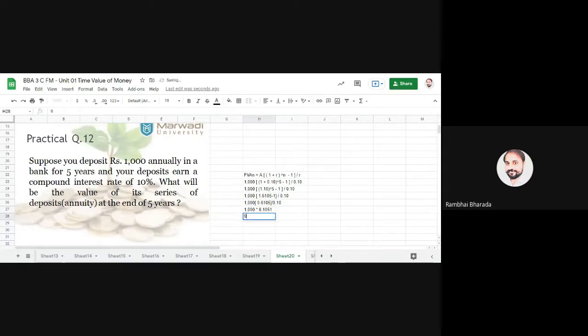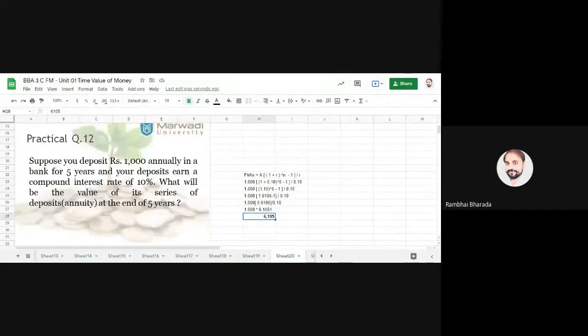So 6105.1 is the final amount or final solution for this practical question. Is it clear? See here, the main task for all of you is to identify the type of practical question and the formula applicable to that question. Calculations are so easy.